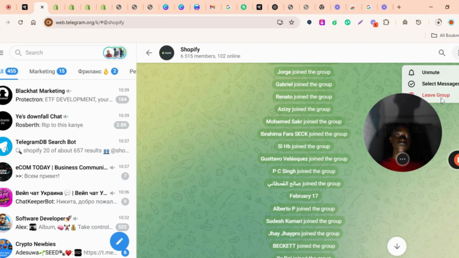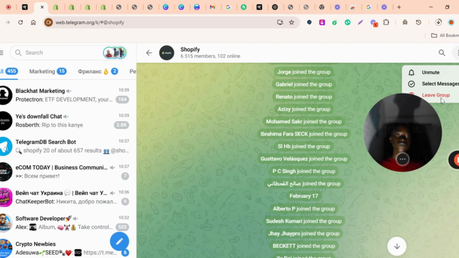So let's try the second one, which is Shopify dev. As you can see, there are numbers in front of those links. The numbers are the members, the number of people in the group. So I click on Shopify dev. Let me try and scroll down Shopify.